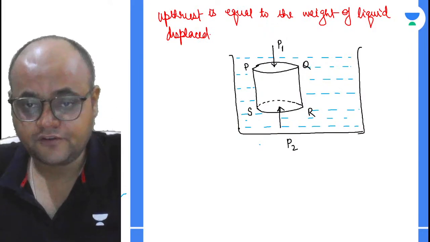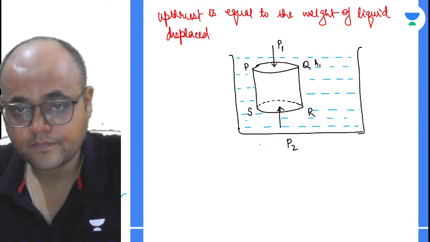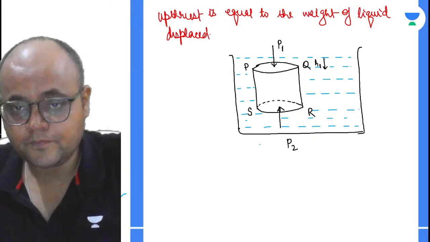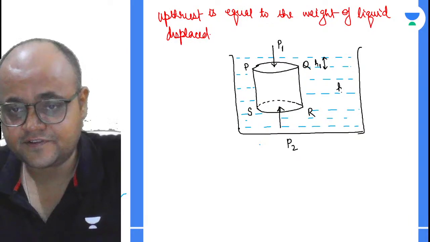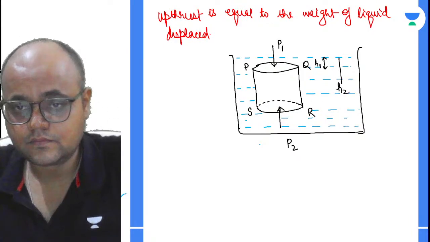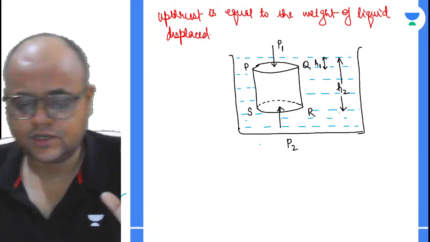Now, the height of this surface PQ is H1. From the top, the height is H1 and the height of the second surface is H2. Right? We have taken the two heights.